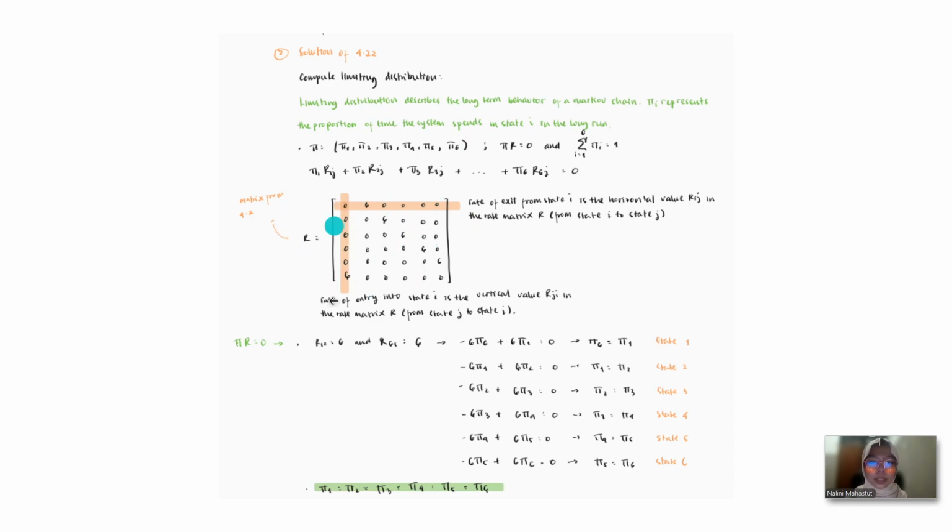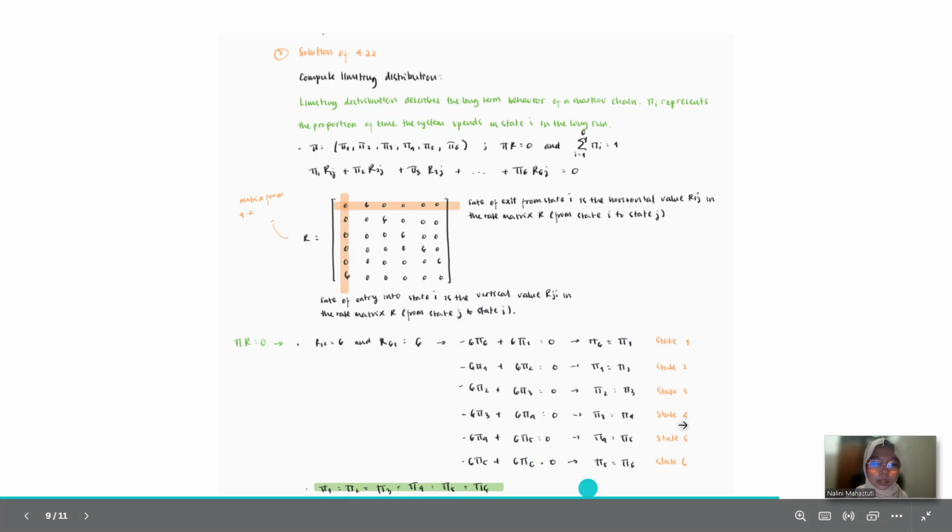We have to understand this concept too. The rate of exit from state i is the horizontal value R_it in the rate matrix R, and the rate of entry into state i is the vertical value R_ti in the rate matrix R. So we could get this whole linear equation, for state 1, state 2, until state 6.